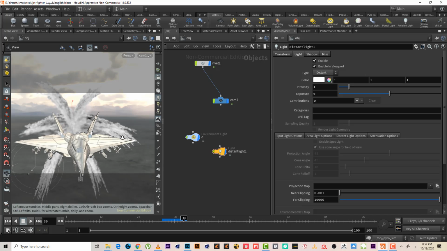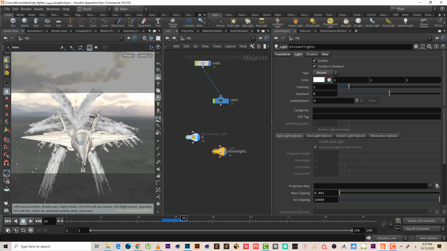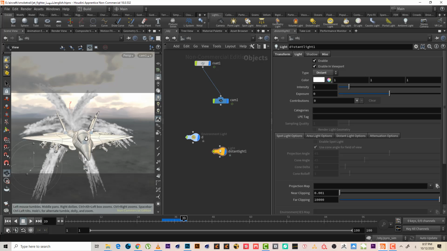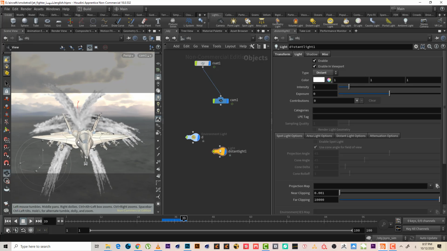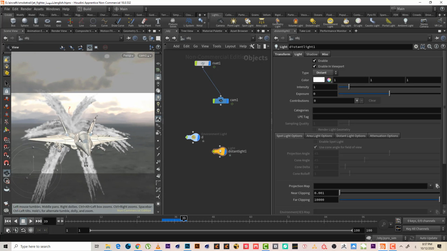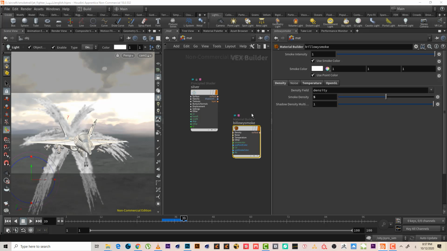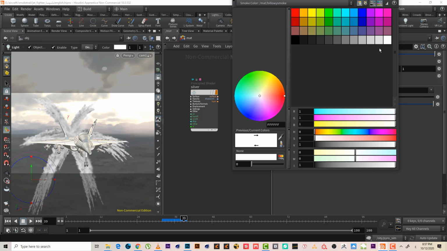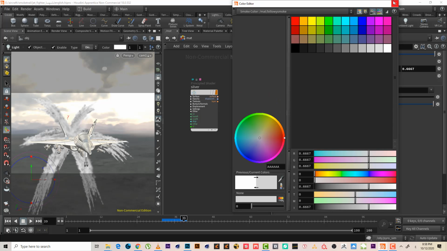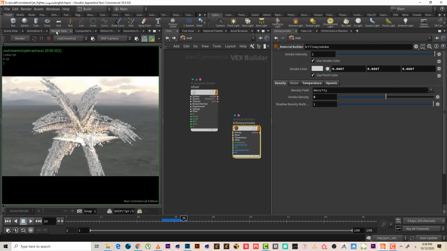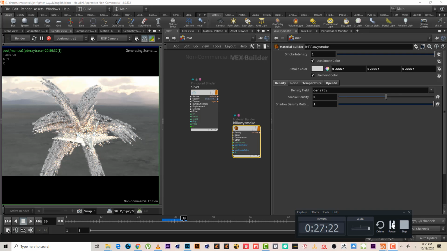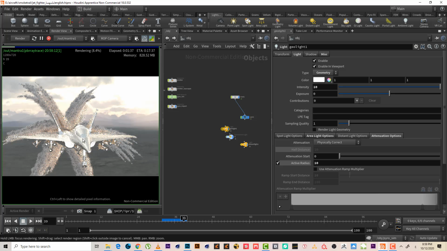Maybe I can do something like this. So this will be more aggressive, you know. Yeah, this shot will definitely be more aggressive. Also we can go to the material, check the pillow smoke. Maybe I give it color like this, not totally white. So let's render to see what we have so far. Okay, looks nice. I like it.